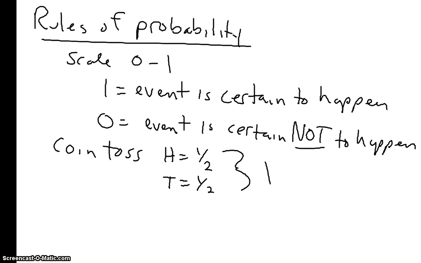If we flip a coin again, what are the chances that we're going to get a head? It's 1 out of 2, so it's 1/2. What are the chances that we're going to get a tail? It's also 1/2. If we flip a coin, something's going to happen. It's going to be a head or a tail. So 1/2 plus 1/2 gives us 1. The event is certain to happen, and it's a 50-50 whether it's a head or a tail.